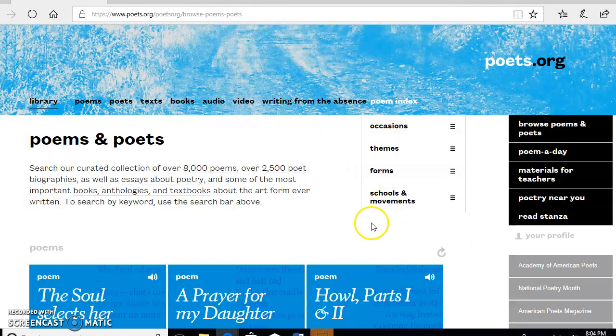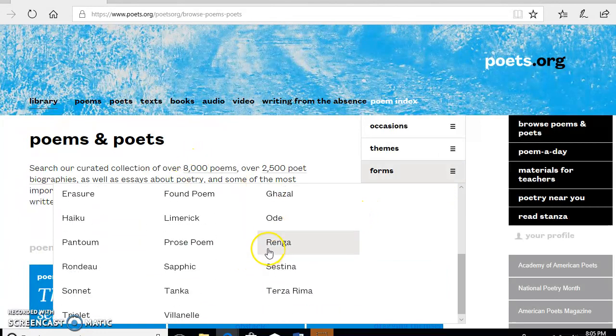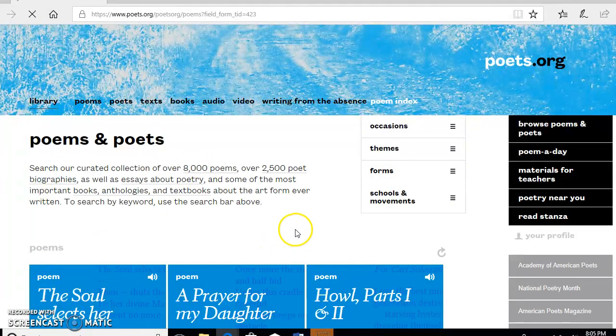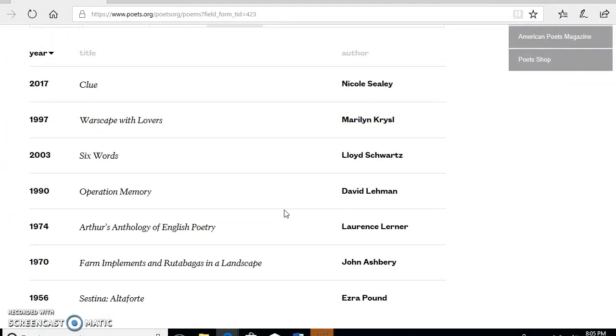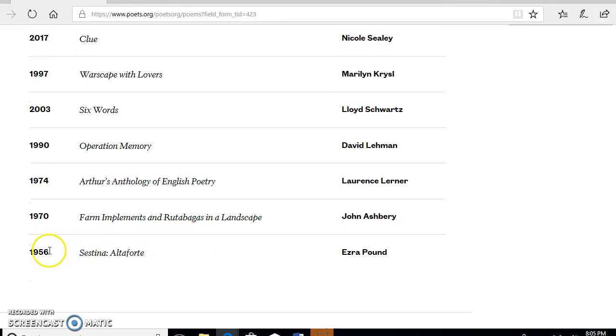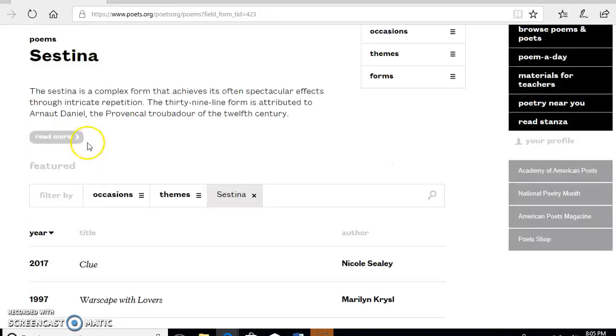These drop-down tabs on the right here can help you sort the type of poem you're looking for by occasion, themes, form of poem, and school of thought. I'm going to go look for a form, so you can see there's a lot to choose from. Let's go with a sestina. Wow, that's a lot of sestinas. We've got some as old as from 1956, and some as current as from last year.